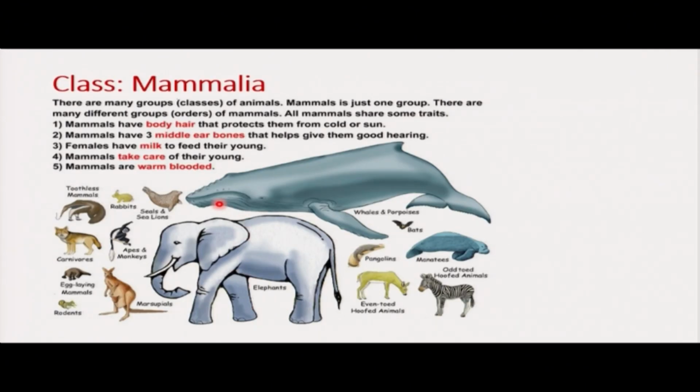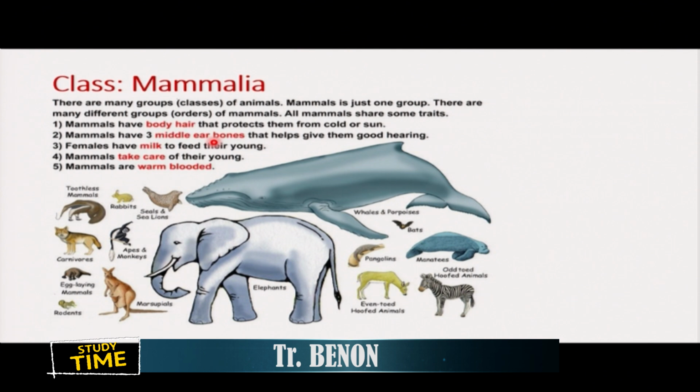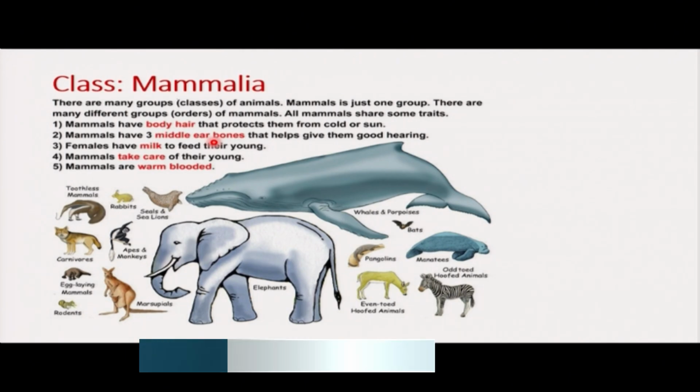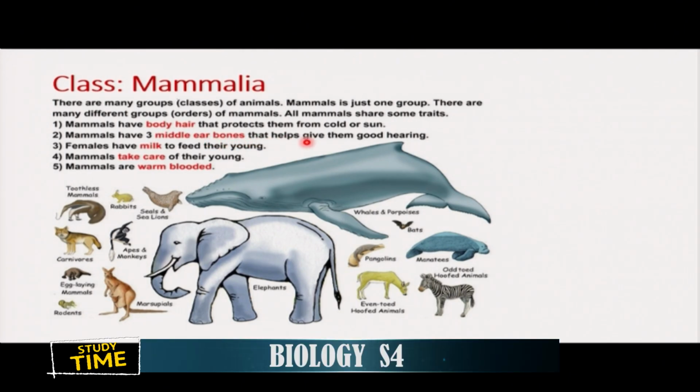Let us see class Mammalia. There are many groups or classes of animals. Mammals is just one group. There are many different groups of mammals. All mammals share the same traits. Some of these traits are: mammals have body hair that protects them from cold or sun. Like when you check on our head, when you check on our body, we have hair. Then mammals have 3 middle ear bones, what we call the bones of the ear. Do you remember malleus, incus, and stapes? Those help to give them good hearing.